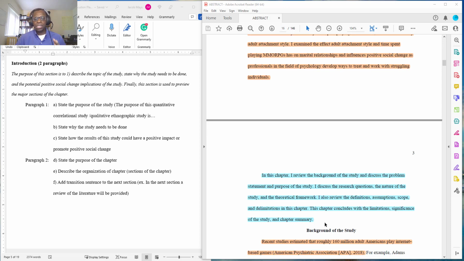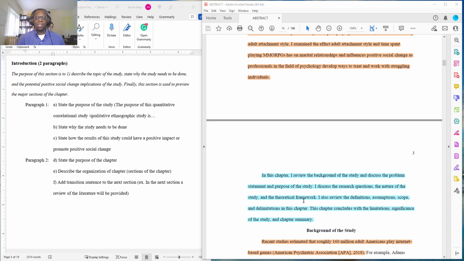So the transition would be, now we will move on to the section titled background of the study. That would be an example of a transition statement. Okay, so that's essentially how you write this second paragraph.